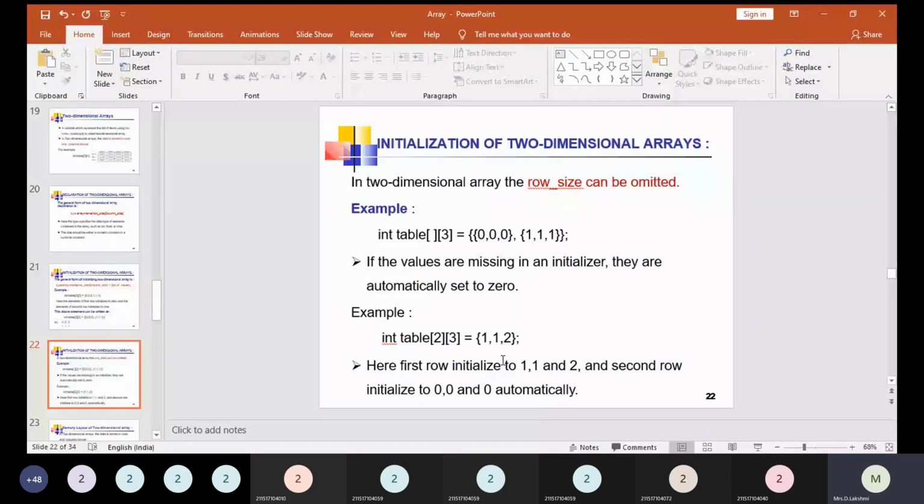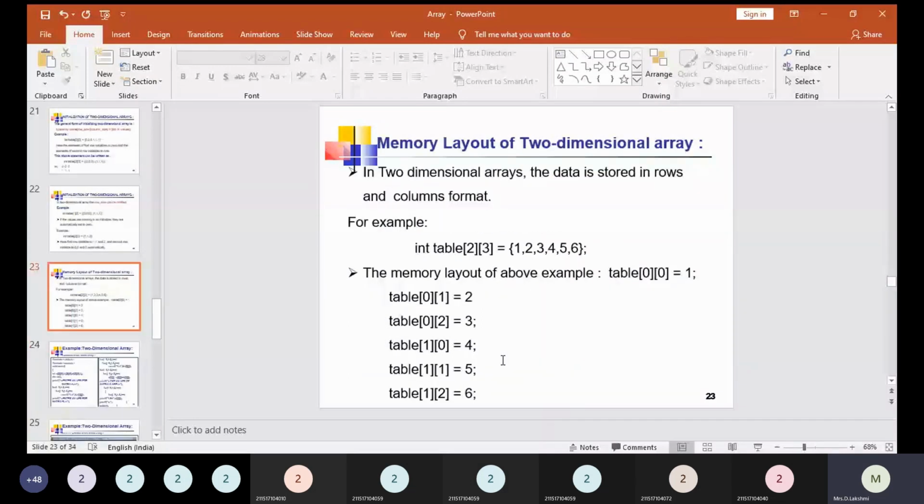Next is the memory layout of a two-dimensional array. In two-dimensional arrays, the data is stored in rows and columns format. As I said previously, in int table[2][3] is equal to 1, 2, 3, 4, 5, 6, the values 1, 2, 3 will be stored in the first row, and 4, 5, 6 will be stored in the second row.